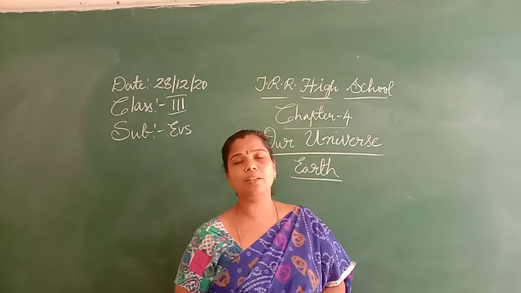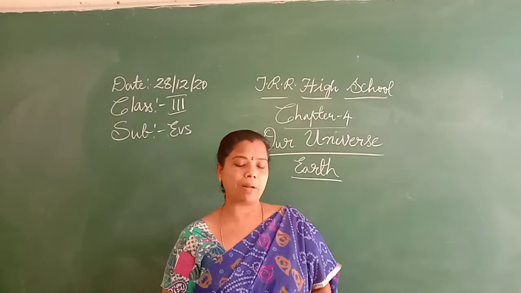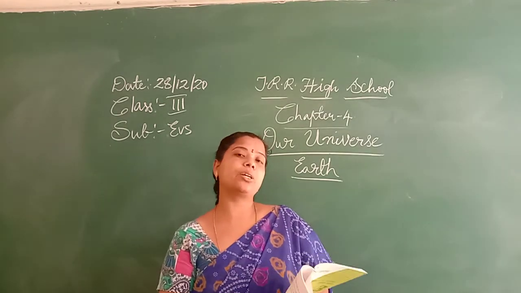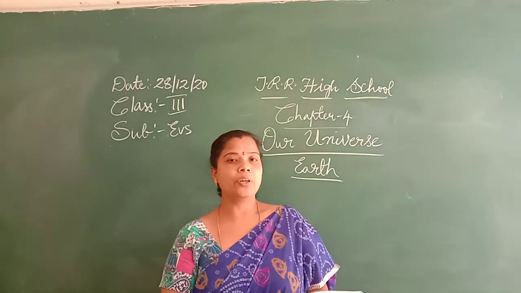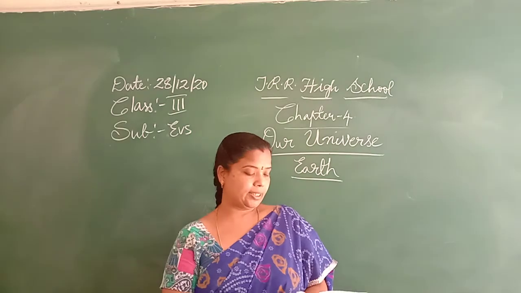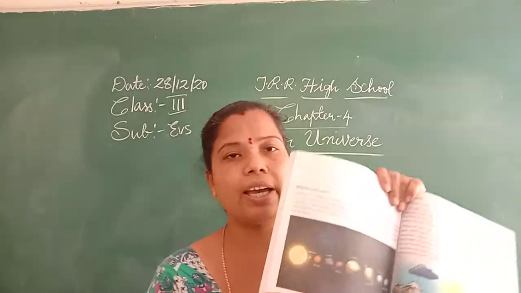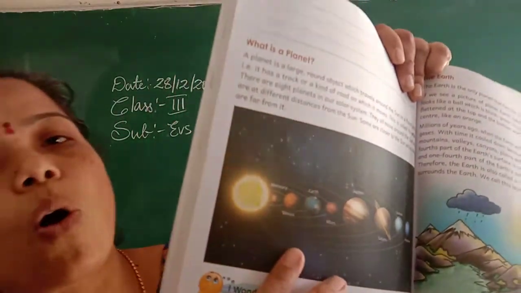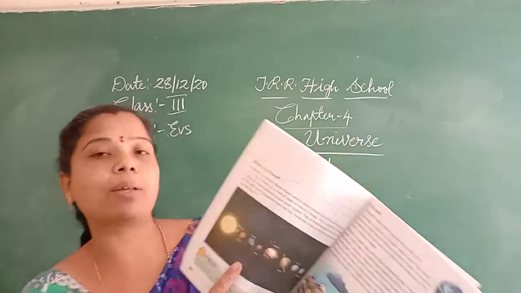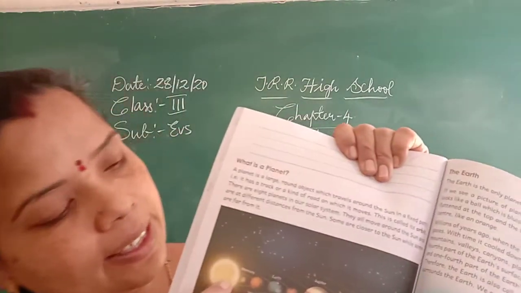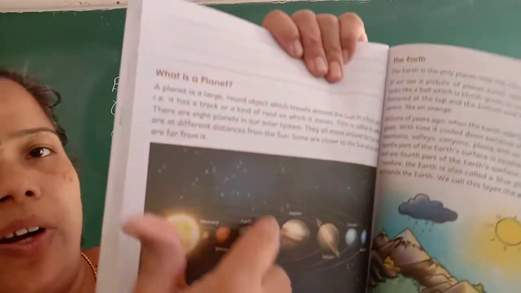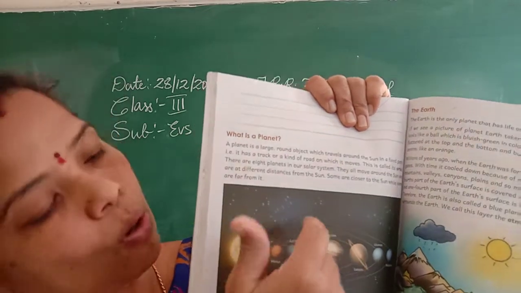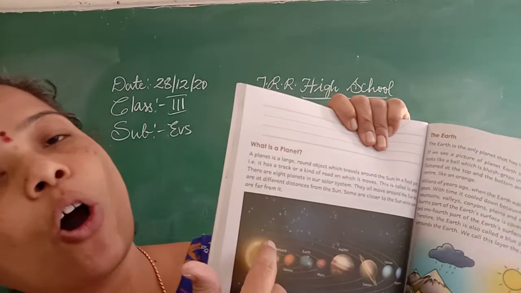In the previous class we learnt about the planets, and we came to know that there are 8 planets and the Earth is the only planet where there is life. We can say this because we live on the Earth itself. This is our solar system, and these white lines are called the orbit. Orbit means the path where the planets revolve around the Sun. These planets revolve around the Sun on a fixed path. Fixed path means the road. So they move on the fixed path called orbit.